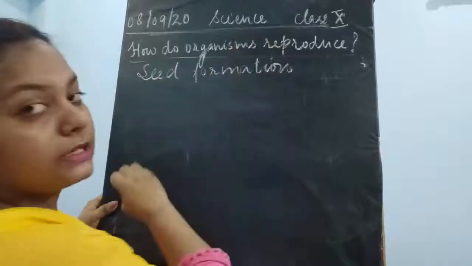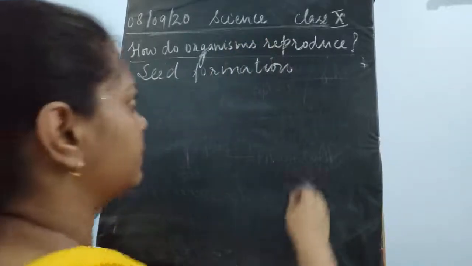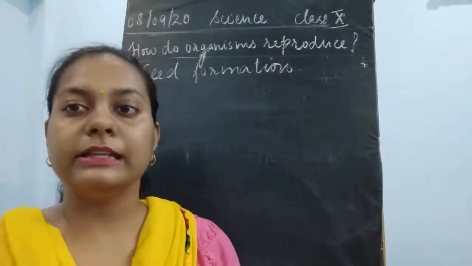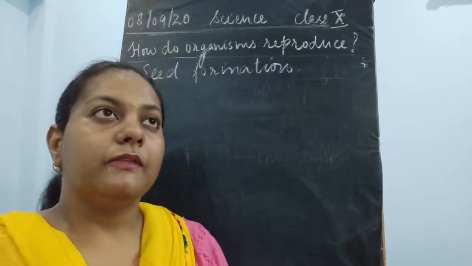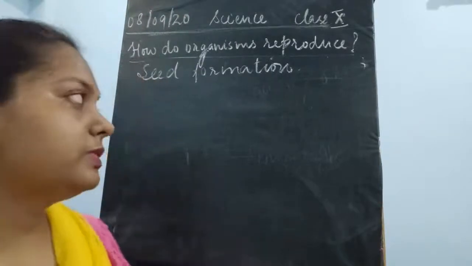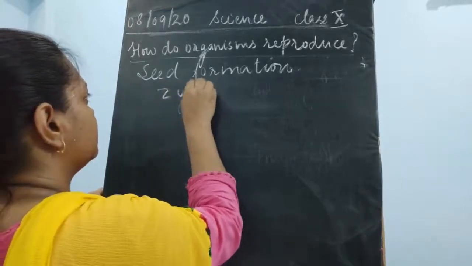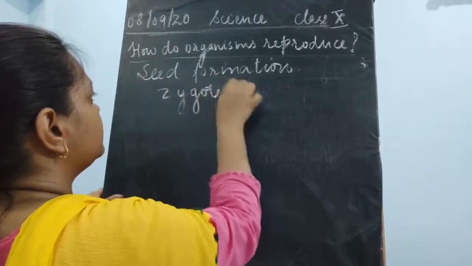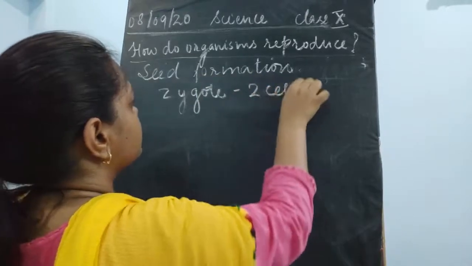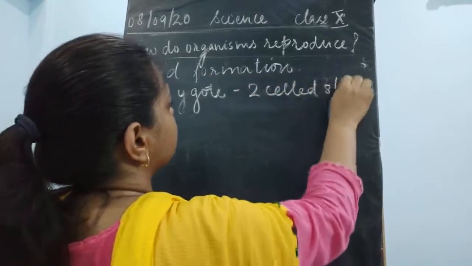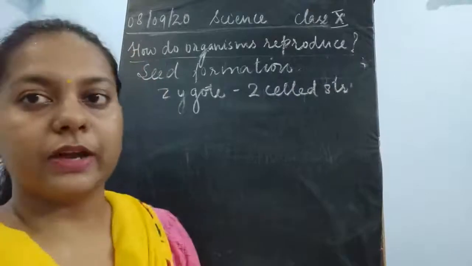So the third step is the seed formation, children. Once the male and female gamete fuse, they form a zygote, which is a two-cell structure.